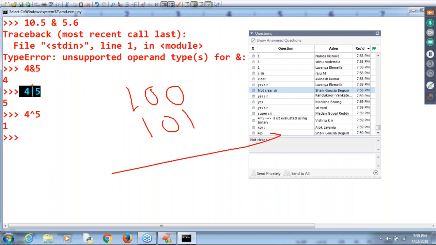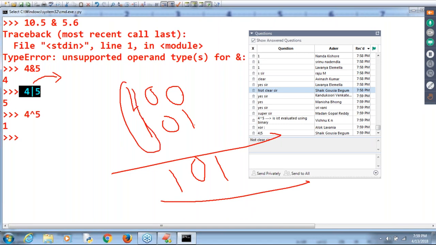Okay. This is the OR operator. OR operator means if at least one bit is 1, the result is 1. 0 or 1: at least one is 1, so 1. Both zeros: 0. Here 1 or 1: at least one is enough, two ones are there, that's why 1. I'm not adding. Don't think that 1 plus 1 is 1 0. Where is the end carry? Don't. It is bitwise. 1 and 1 or 1. If at least one argument is 1, then the result is always 1. So 1 0 1 means 5 itself is the answer. Clear, ma'am?